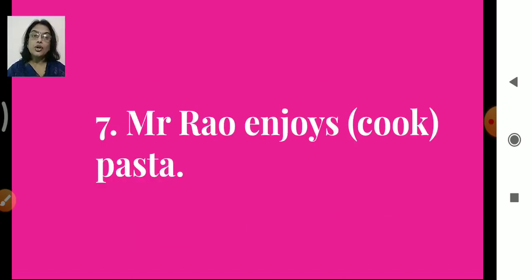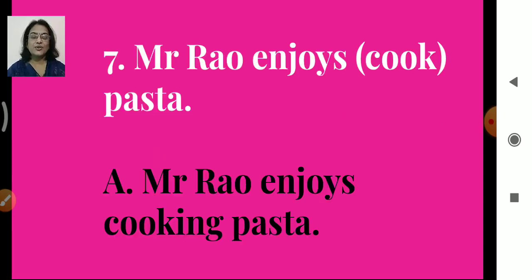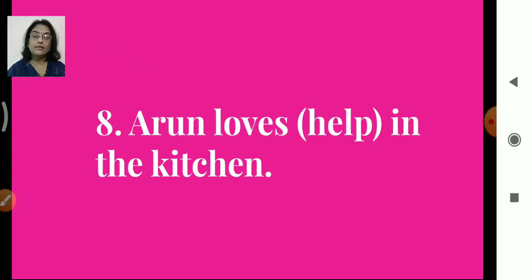Mr. Rao enjoys cook pasta. So cook is the word. It is a verb, right? We have to add ing to it, so it becomes cooking. So the answer is Mr. Rao enjoys cooking pasta. Eighth one.